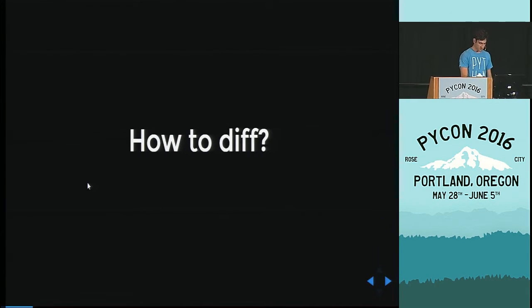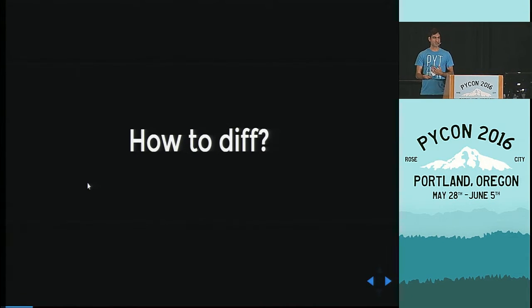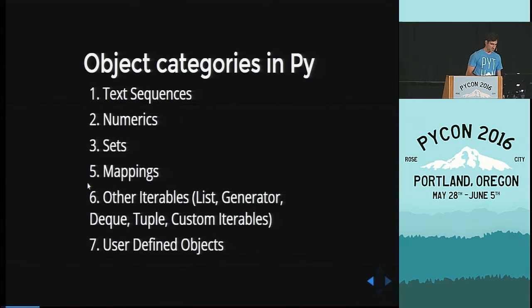All right. So how would you diff? The first thing that came to my mind was that we have different object types in Python. Based on the type of object, we will choose a different strategy. So these are generally the types of objects. We have text strings, like strings, Unicode. We have numerics: integer, floats, sets, frozen sets. Mappings are what Python calls dictionary, default dictionary, ordered dictionary. And we have other iterables: list, generators, deque, tuple. We will get to them.